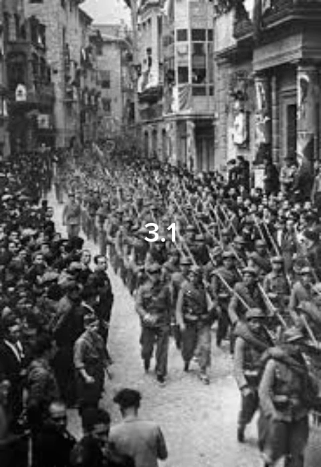Then the next event we learn about is the Spanish Civil War, which was fought between two political groups, the communists and the fascists. Francisco Franco, who was the fascist, won and became dictator. This is because Germany and Italy helped him.